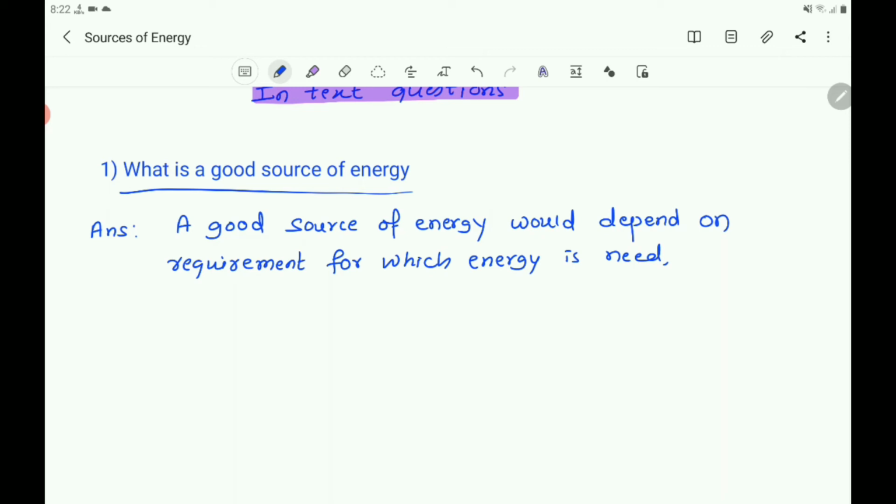So in general, a good source of energy would be one